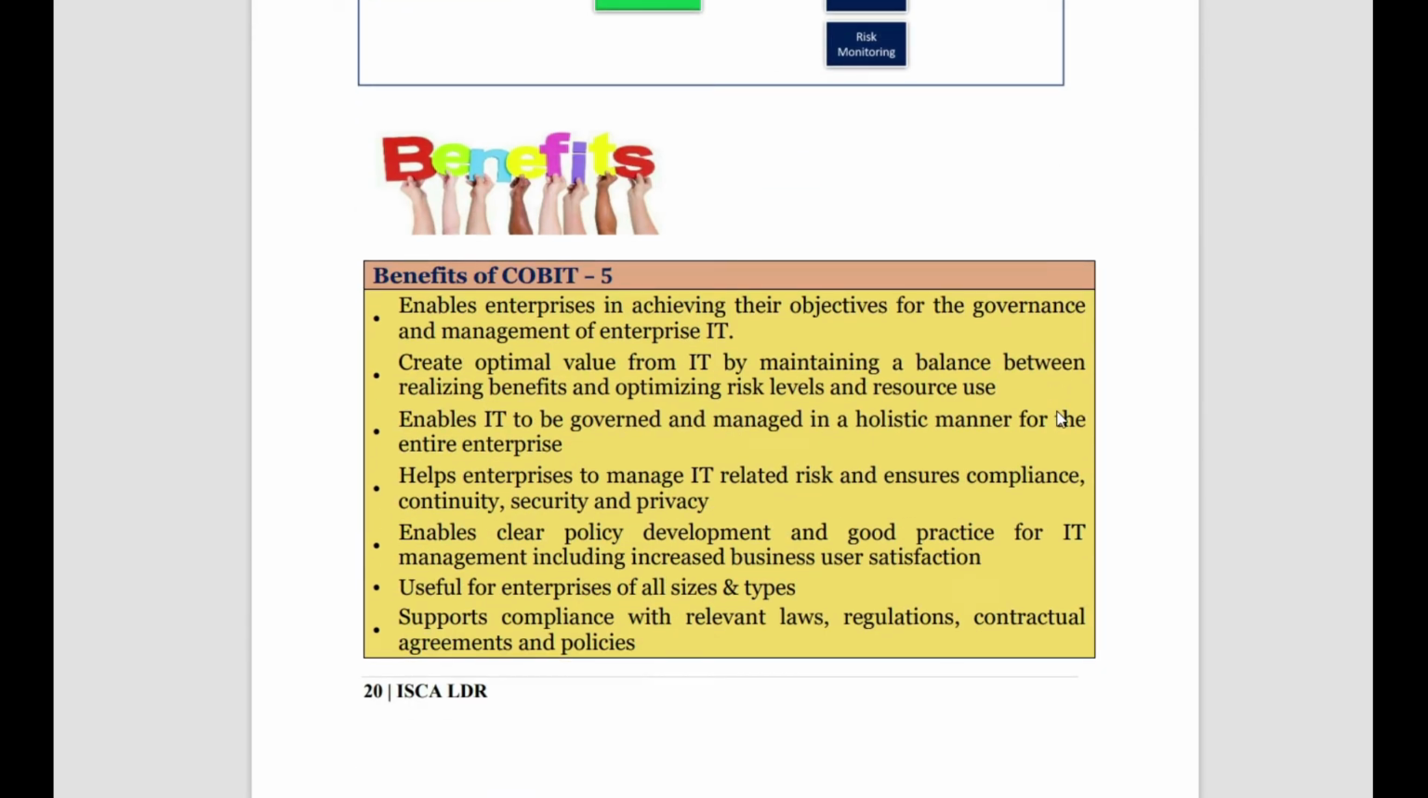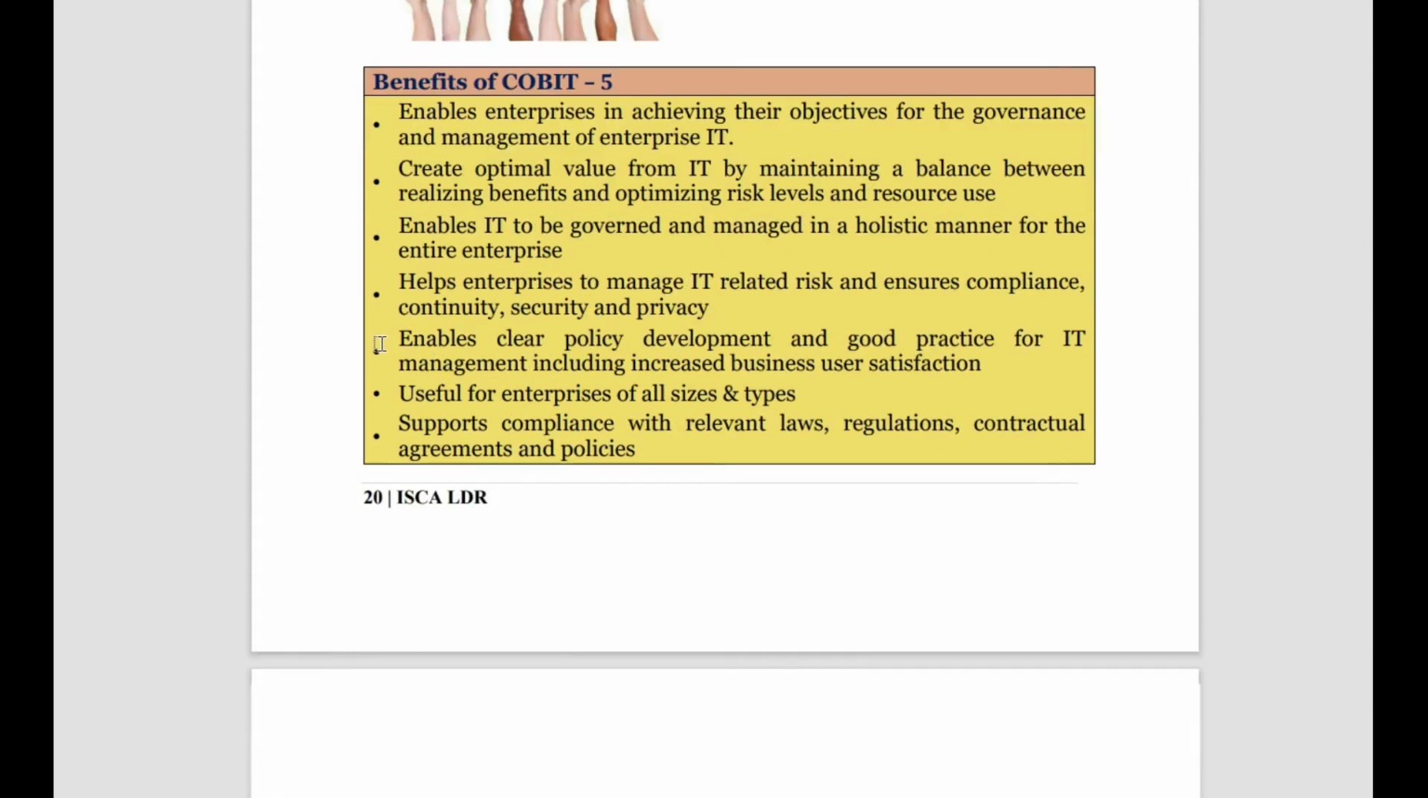Okay, once go through the benefits of COBIT 5. COBIT 5 benefits: it helps in achieving the governance and management objectives of the enterprise, creates outcome value from IT by maintaining a balance between realizing benefits and optimizing risk, enables IT to be governed and managed in a holistic manner because there will be a proper framework to follow. It helps the enterprise manage IT related risk and ensure compliance, enables clear policy development and good practice for IT management, is useful for enterprises of all sizes and types, and supports compliance with relevant laws, regulations, contractual agreements and policy. These are the benefits of COBIT 5.